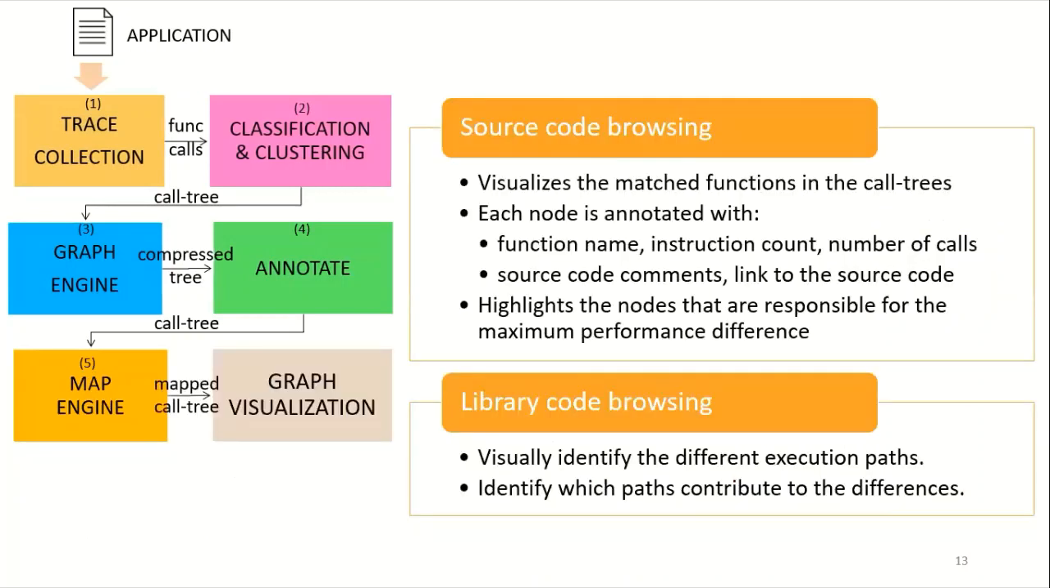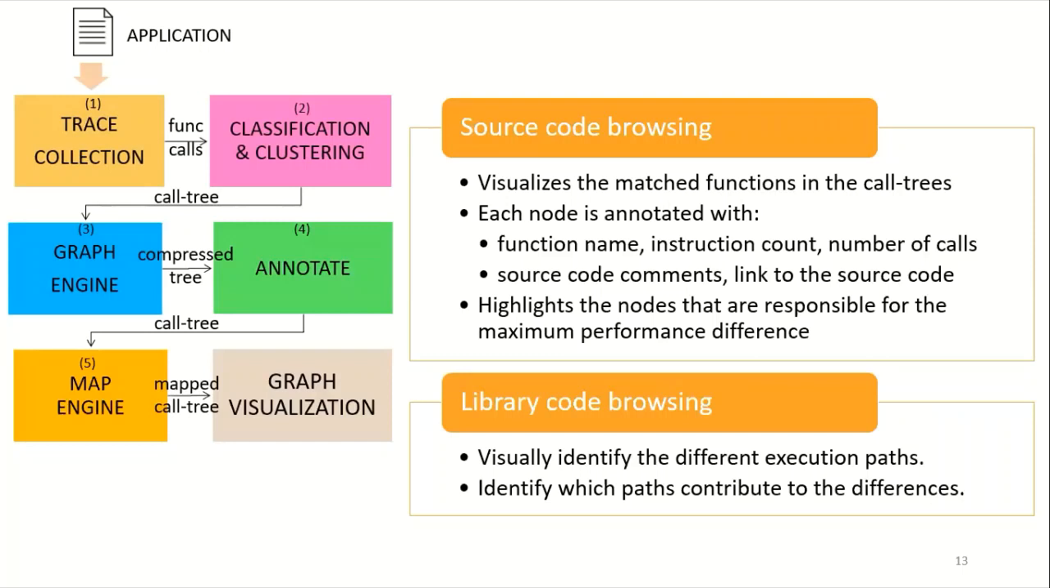We also provide a graph visualization engine to render the map trees to simplify human analysis. There are two forms of visualizations. First, source code browsing. It visualizes the matched functions in the call trees. Each node is annotated with function name, instruction count, number of calls, and the source code comments with the link to the source code. It also highlights the nodes that are responsible for the maximum performance difference.